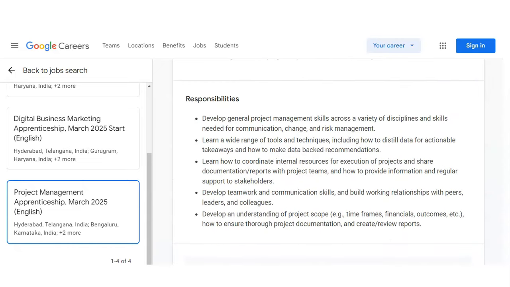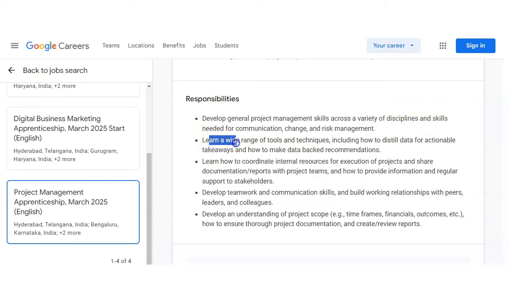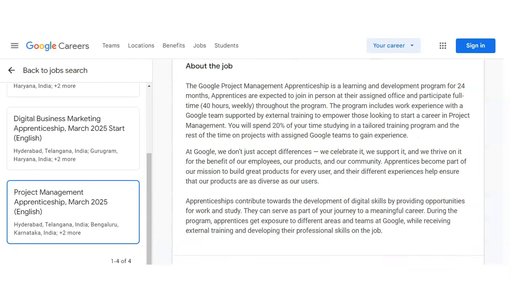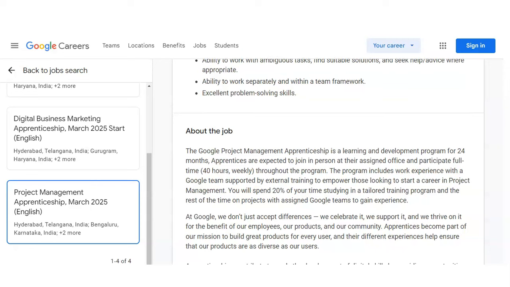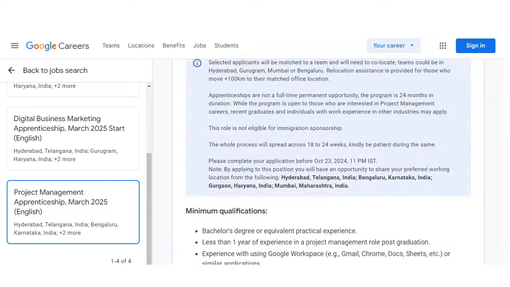So you can see the responsibilities are given, like you have to develop general project management skills across a variety of disciplines, and you will learn a wide range of tools and techniques, including how to distill data for actionable takeaways, and learn how to coordinate internal resources for execution, documentation, and develop teamwork and communication skills, and develop an understanding of project scope: time frames, financial outcomes. So friend, please look at the description which I have given in the video description box so that you can read the qualifications, roles and responsibilities carefully.